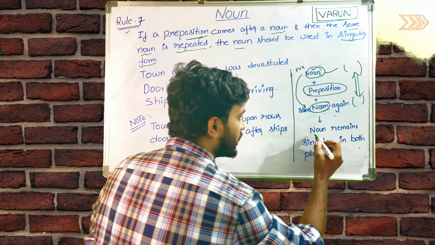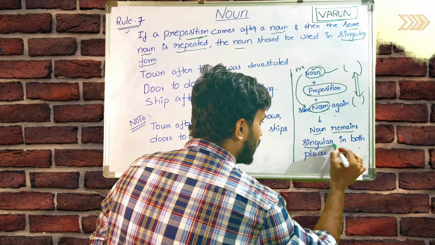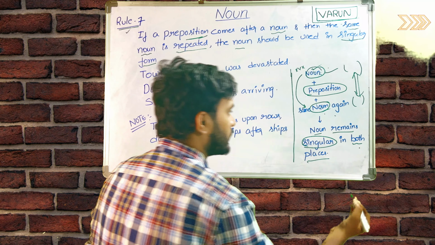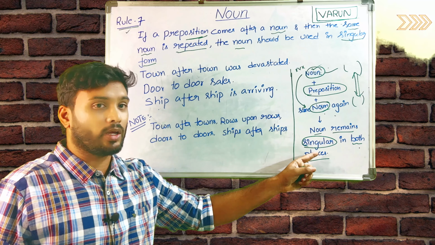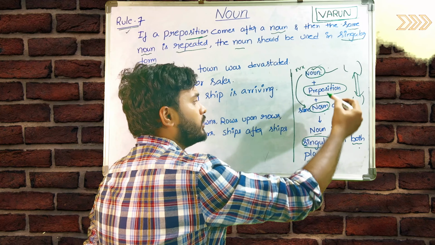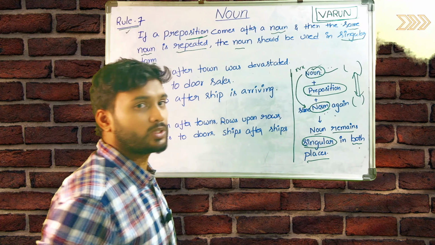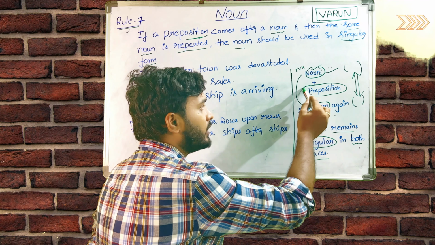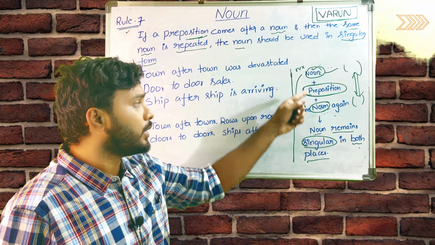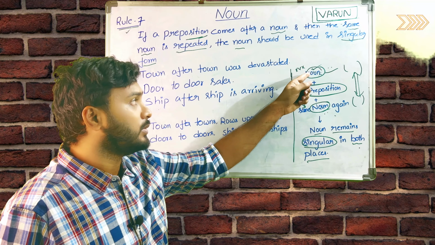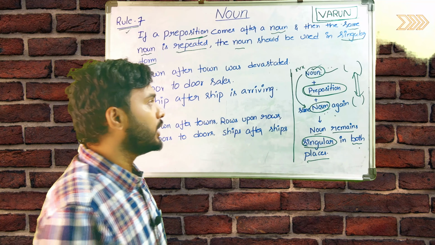I clearly mentioned the noun remains singular in both places. Okay, what I said, this is a noun, this is a noun. Whatever word you used here as a noun, the same word should be used as a noun here, and in between there will be a preposition. Whenever there is a preposition between the two same nouns, at that time these nouns should be in singular only. Okay, this is a very important point.